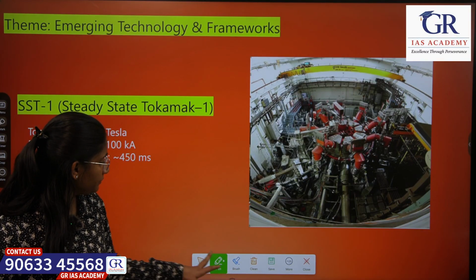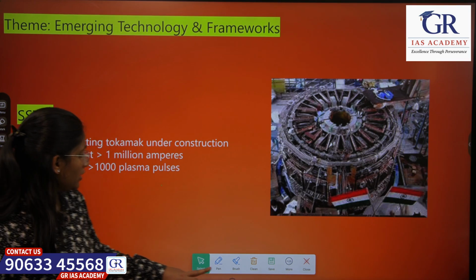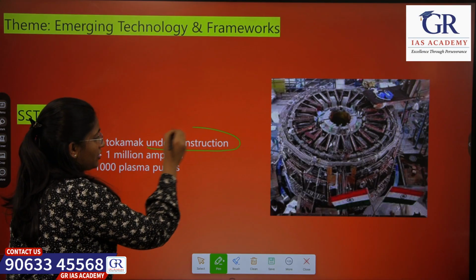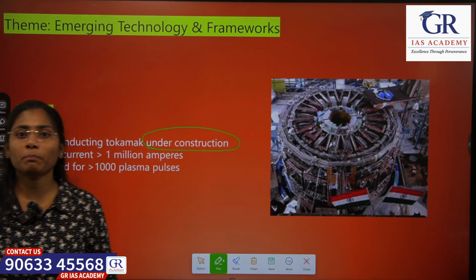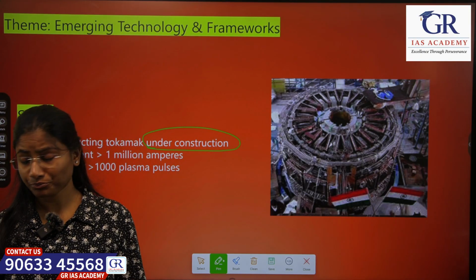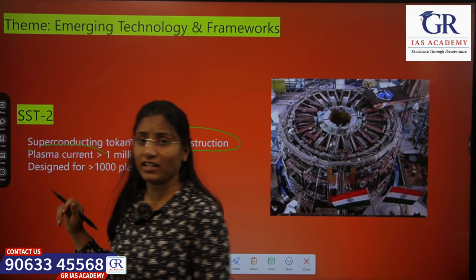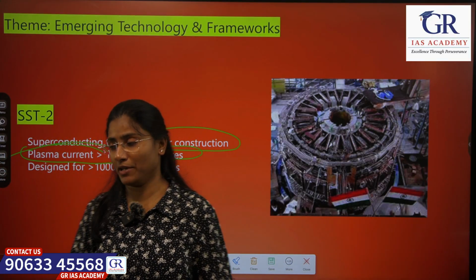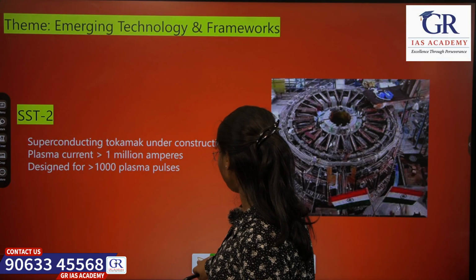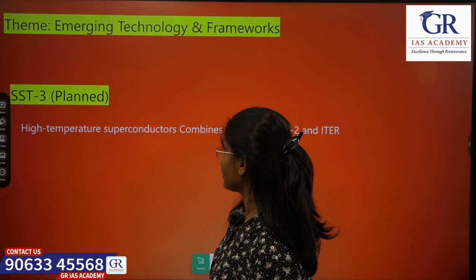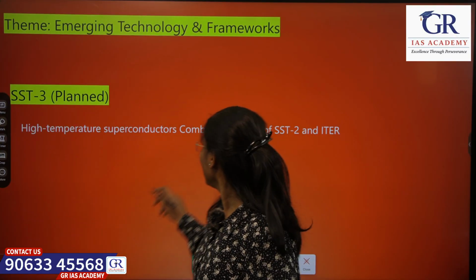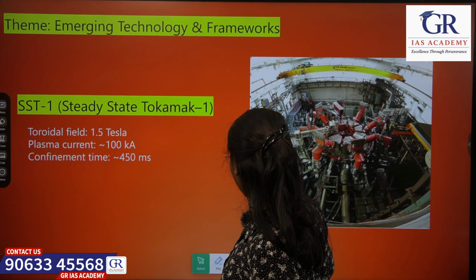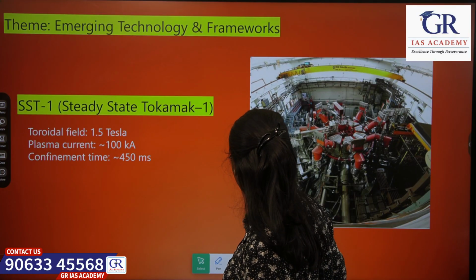It is planned and under construction. It uses superconducting tokamaks, and the plasma current goes up to 1 million amperes. And SST3 is futuristic. It's not implemented yet. It combines SST2 and ITER.